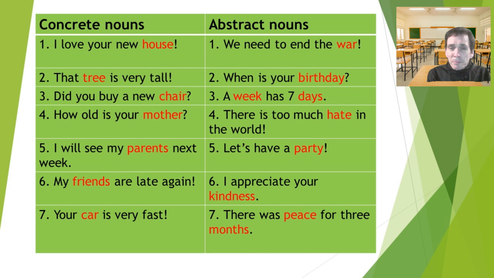They are things, but we cannot touch them. We cannot see them, right? They are just ideas in our mind. We call those abstract nouns. Abstract. They are nouns that we cannot see or touch or feel. So that's the difference between concrete and abstract nouns.